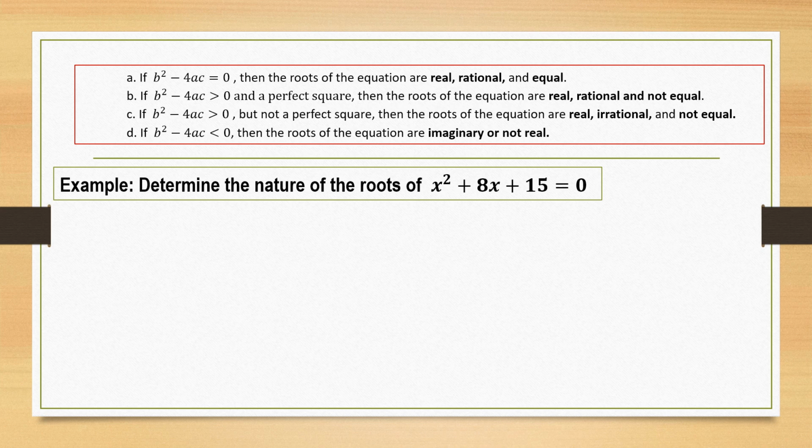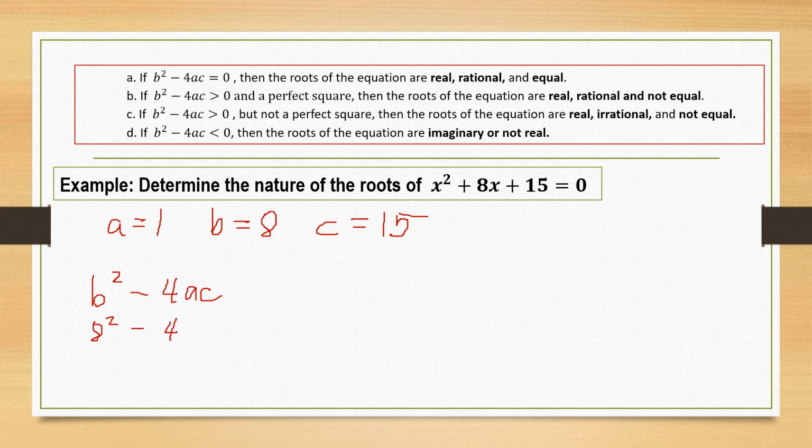Next example. Determine the nature of the roots of x squared plus 8x plus 15 is equal to 0. So in the given quadratic equation, a is equal to 1, b is equal to 8, and c is equal to 15. Let us substitute these values in the discriminant b squared minus 4ac. So we have 8 raised to the second power minus 4 times the value of a, which is 1, times the value of c, which is 15.